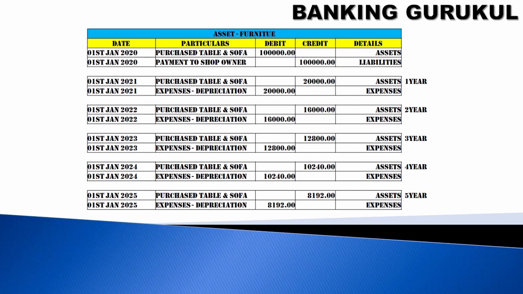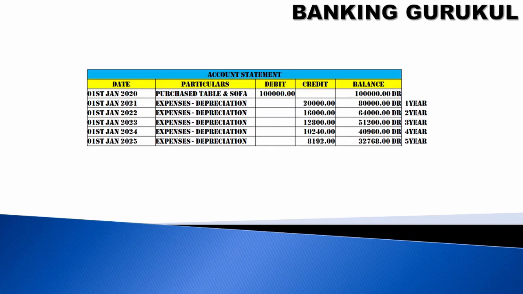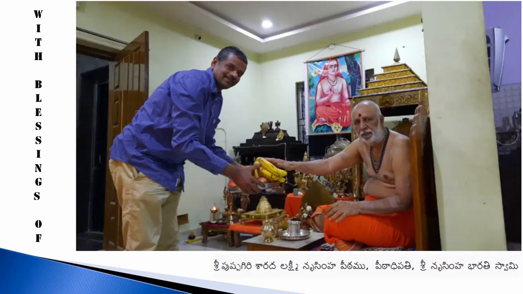So always we are calculating depreciation on the reducing balance, not the purchase price. In my previous example it became 0, but in this example after 5 years the asset value is still 32,768 rupees. So this is the reducing balance calculation method.